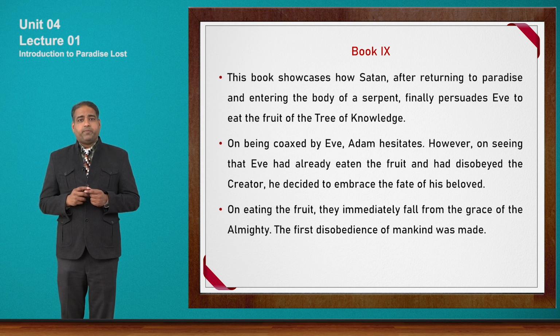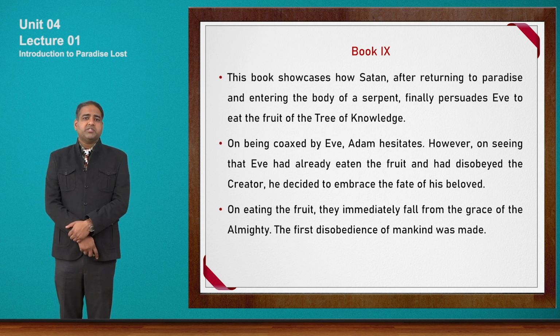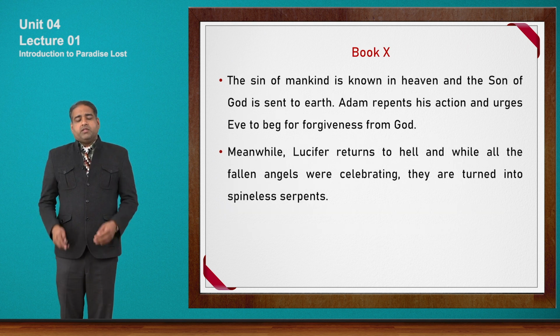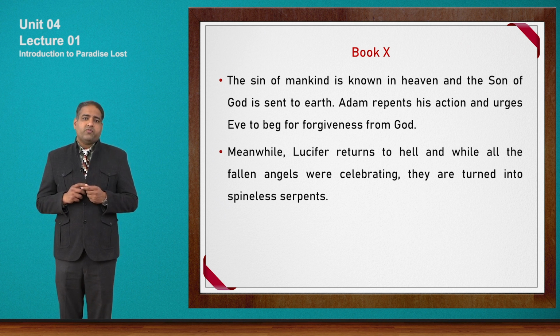So in this way, we came to a conclusion that this was the first disobedience against God, which was committed by Adam and Eve by eating this fruit of knowledge. At this note, book 9 ends. Let us now move to book 10. The sin of mankind is known in heaven, and the Son of God is sent to earth.